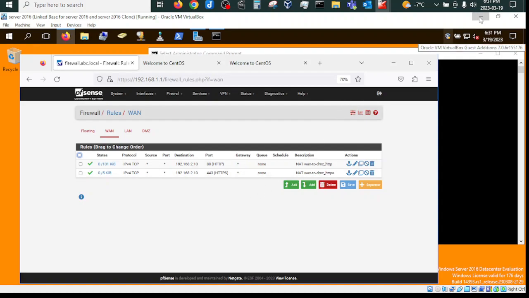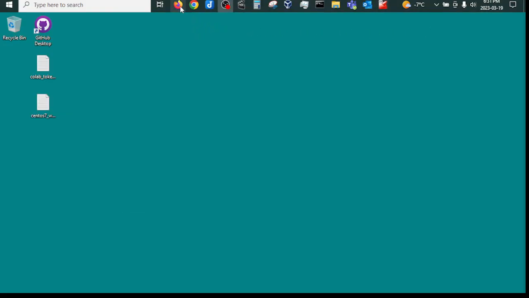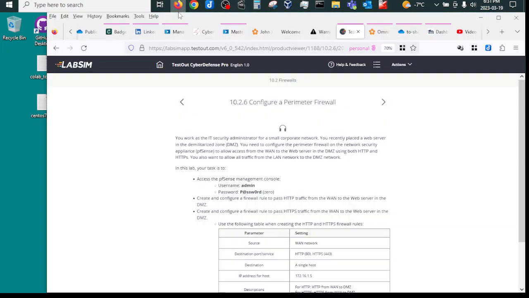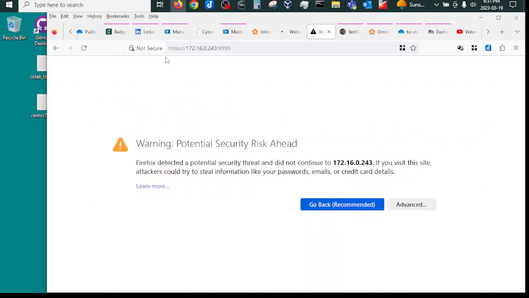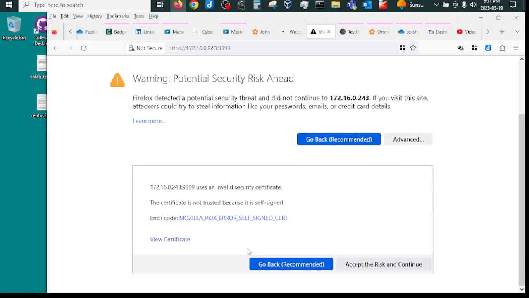So as a matter of fact, and as final thing, when I come here and I try to resolve here with 8888, I'm accessing what I've been seeing there, as well as here what I see on the same with 9999. I could say advanced, I could say accept the risk and continue.